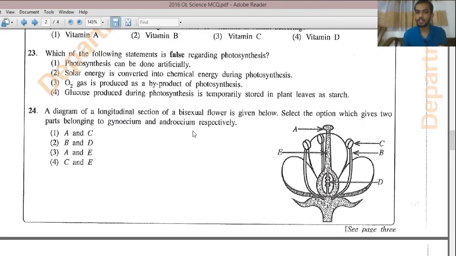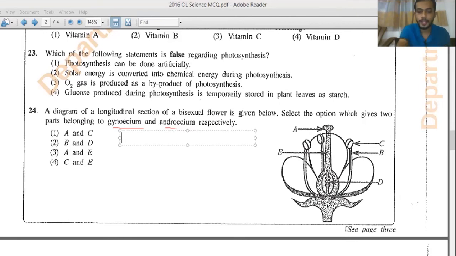Select the option which gives two parts belonging to gynoecium and androecium separately. Gynoecium means the female part of the flower, and androecium means the male part of the flower. Gynoecium consists of three parts: stigma, style, and ovary. Androecium consists of two parts mainly: anther and filament.